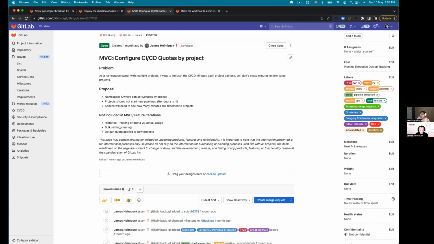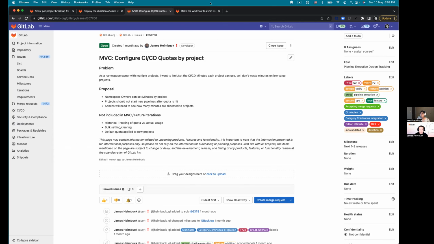This one says MVC for configure CI/CD quota by project. Now, we do have this option today to set a limit for CI minutes consumption at the namespace or group level. And that gets trickled down to all the projects that are a part of that namespace. But not all projects are as important to our users. So we want to provide this ability to them, this flexibility to set consumption limit for each project for better